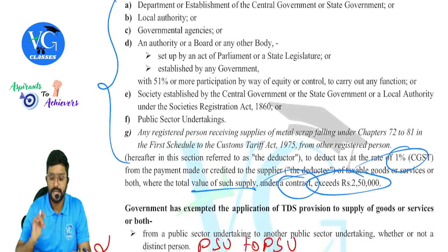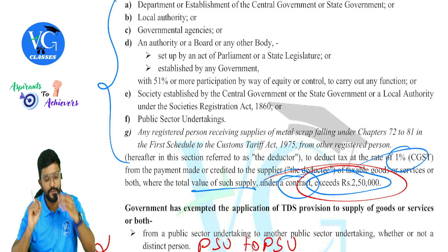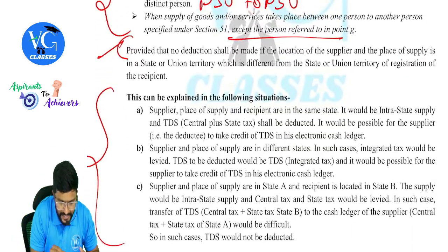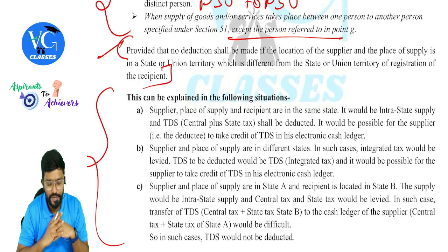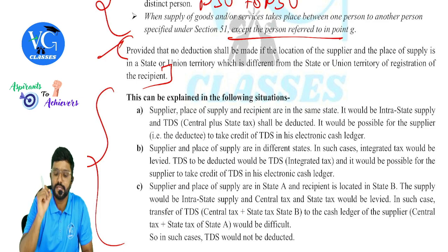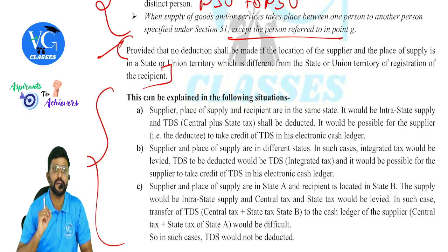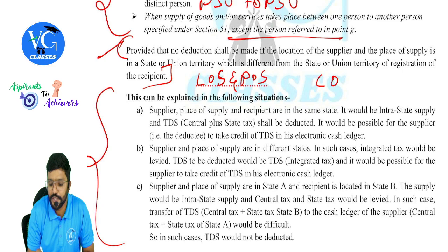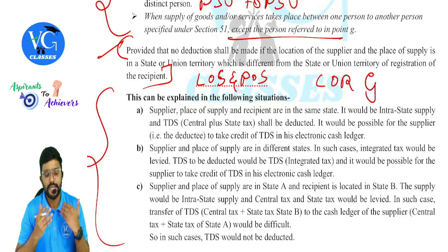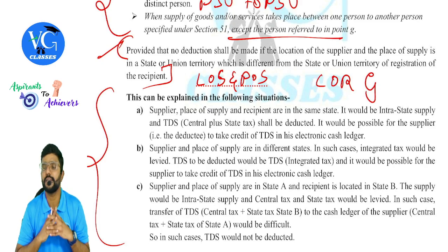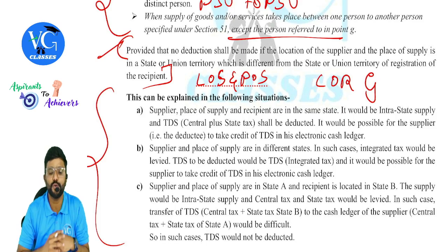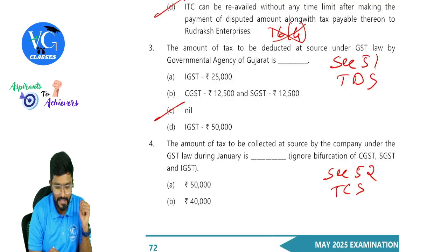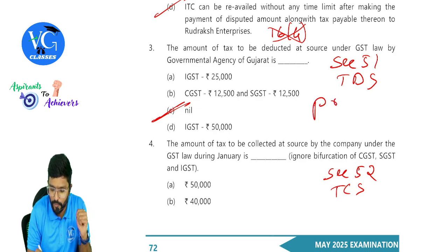Listen. TDS has to be deducted if the value exceeds 2,50,000. Yes, but there is one proviso here. Let me read it. Provided that no deduction shall be made if the location of the supplier and the place of supply is in a state or union territory which is different from the state or union territory of registration of the recipient. So that means, guys, the location of supplier and place of supply for us is in Rajasthan, whereas the location of recipient is in Gujarat. So is our case covered in this scenario? Yes, that means no TDS. Even though the value is more than 2,50,000, no TDS, guys. So the answer is nil. Very interesting. This is on the proviso.